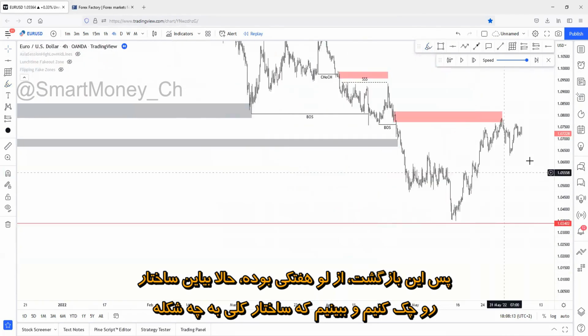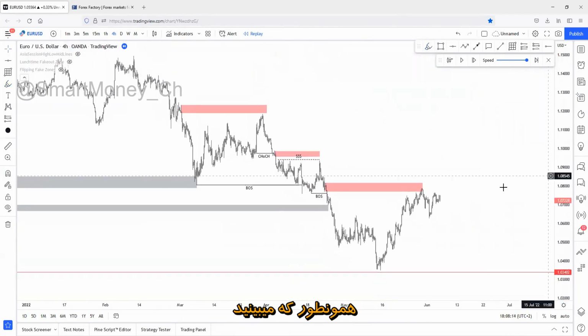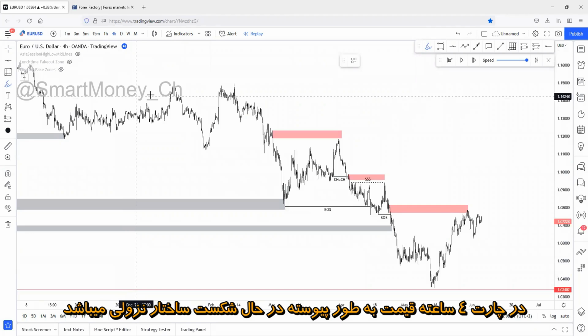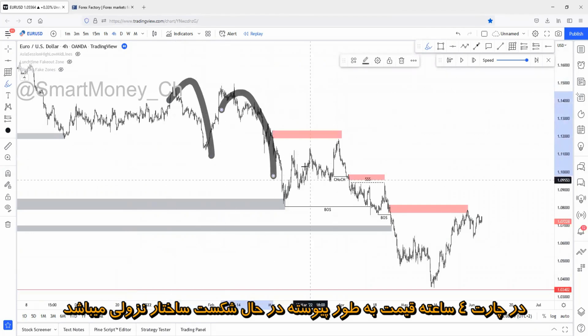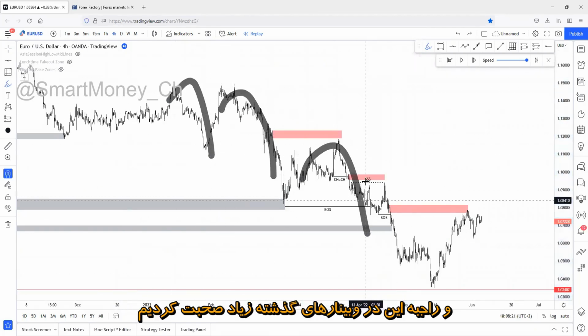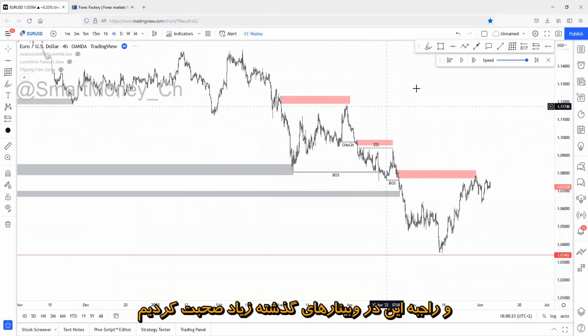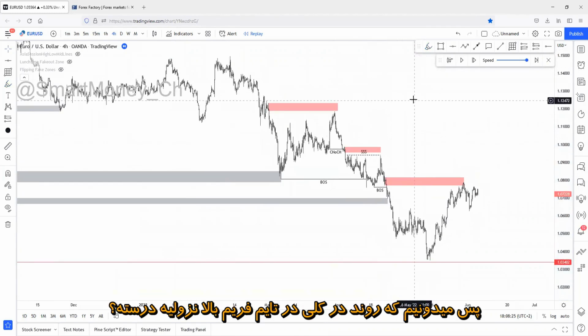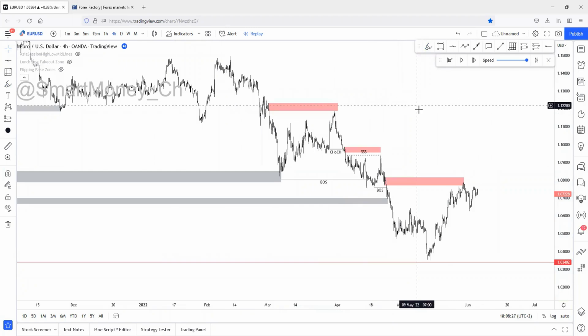And just check the overall structure. How does it look? As you can see in the 4-hour chart, price is creating continuous breaks of structure to the downside over and over and over again. But we've talked about this several times already in the past webinars. So we just know that the overall higher time frame structure is bearish, right?